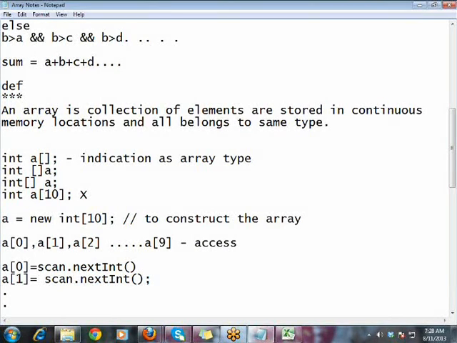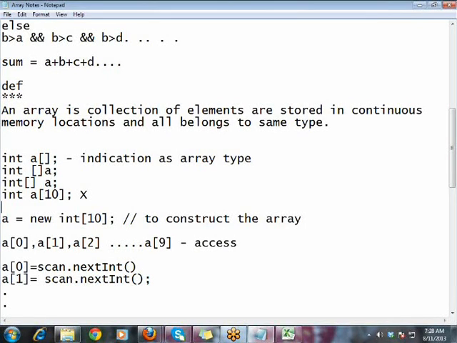Then later you have to specify the size, only with new, because when you say new, only then the array will be constructed. Without new, int a square bracket is indicating that it is an array variable of array type.